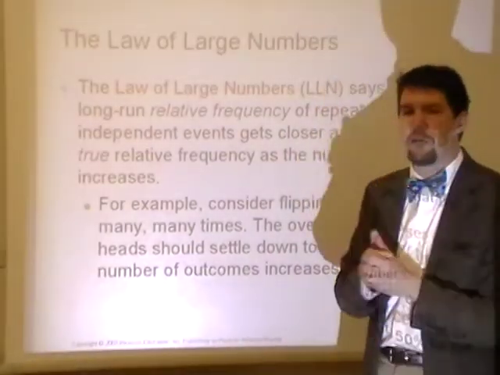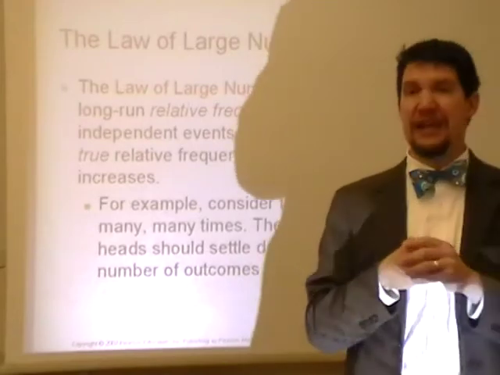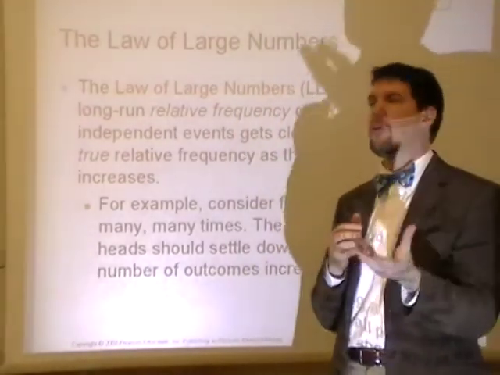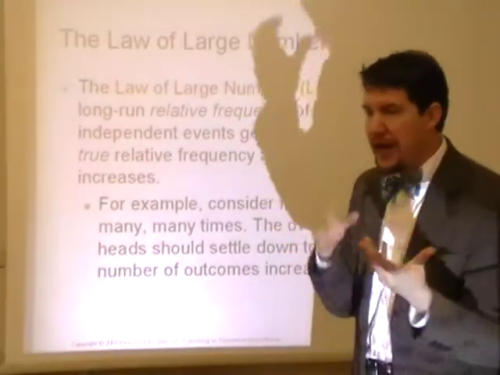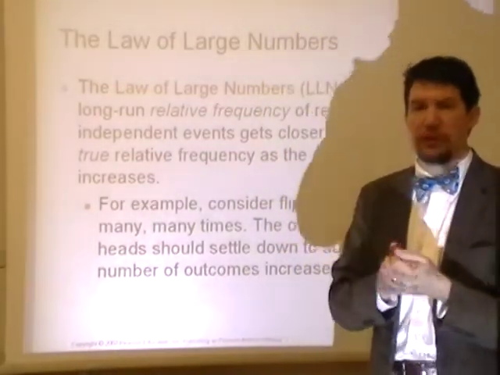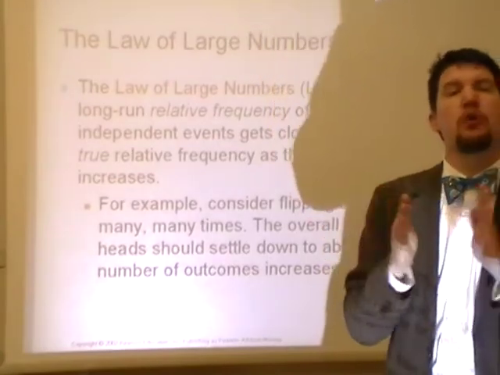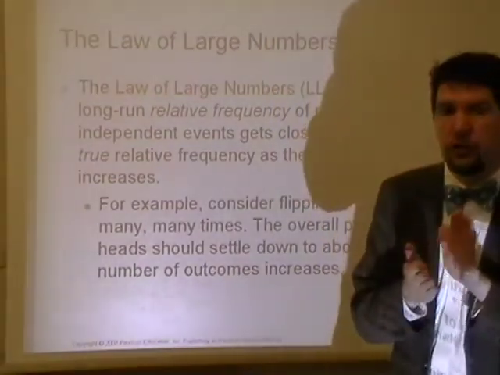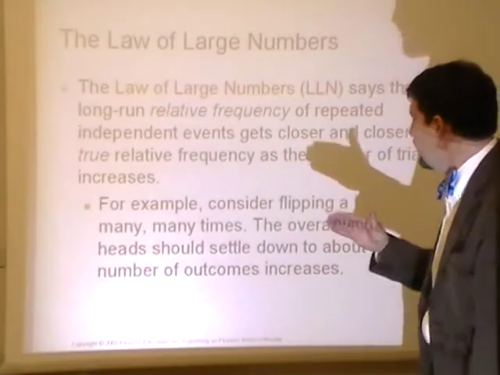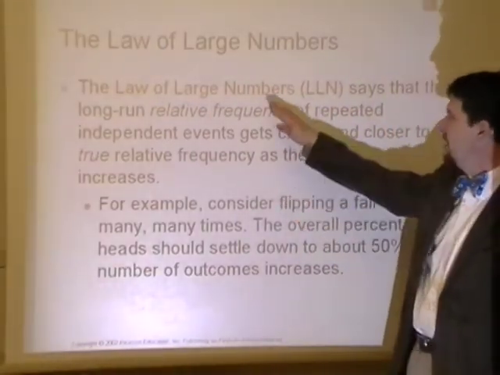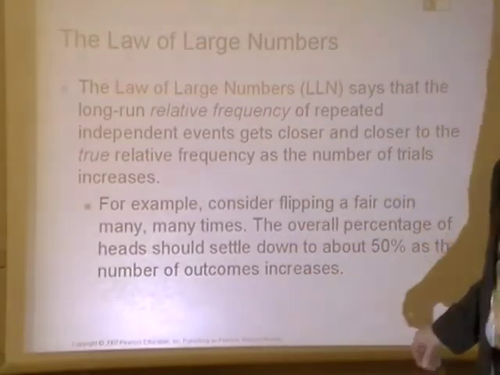Now let's go to 100 flips. As I go to 100 flips, am I likely to get 75 heads? Not very likely. Okay? And if I go to 1,000, 750? No. And as I increase the number of flips, I'm going to have less likely chance of getting that obscure value, which means I'm going to be more likely to get closer and closer and closer to the actual theoretical value, just due to sheer numbers. And that's what's called the law of large numbers.